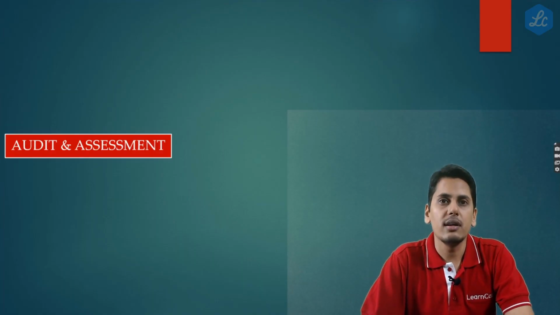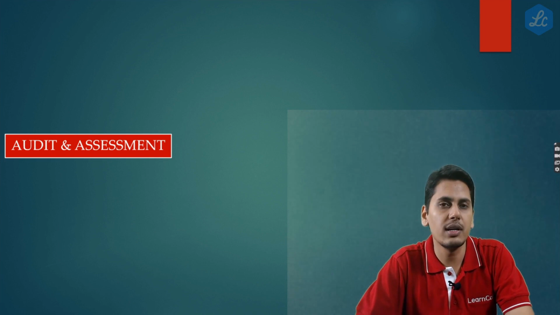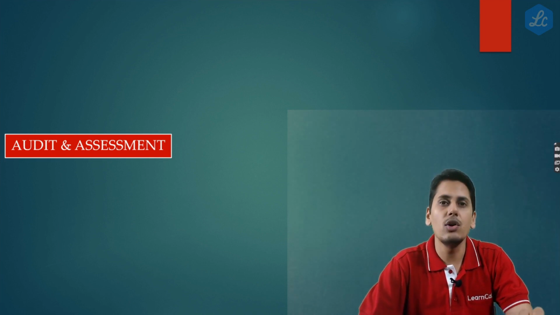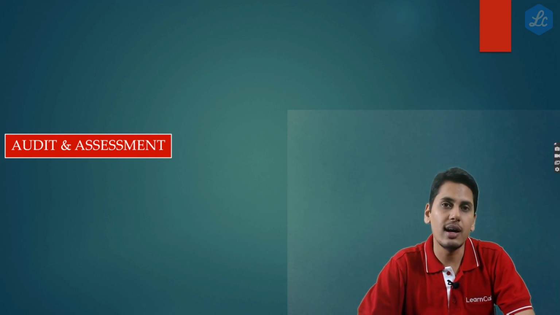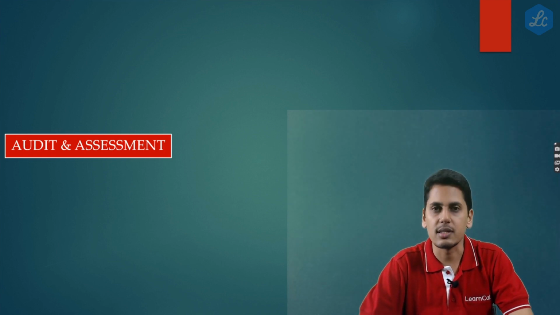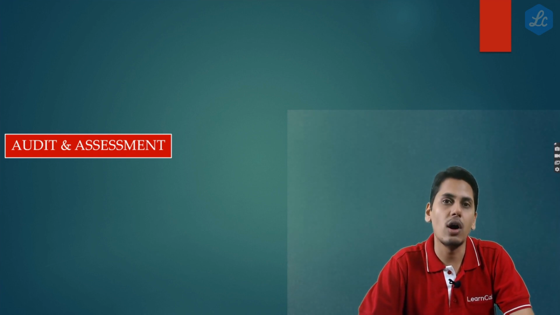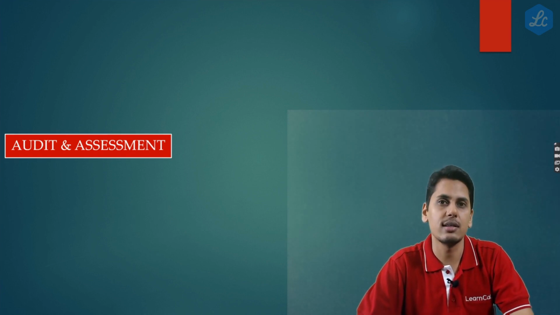Friends, the next amendment is in the chapter of audit and assessment. There's a circular as regards best judgment assessment. Friends, as we know, best judgment assessment can be done against a registered person. It can also be done against an unregistered person. When a registered person doesn't file his returns, a best judgment assessment order is issued to that registered person.